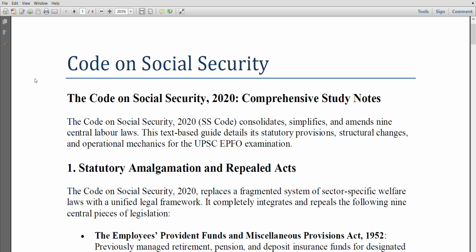So, Code on Social Security. The Code on Social Security 2020 Comprehensive Study Notes. The Code on Social Security 2020, or SS Code, consolidates, simplifies, and amends 9 central labor laws. This text-based guide details its statutory provisions, structural changes, and operational mechanisms for UPSC EPFO examination.